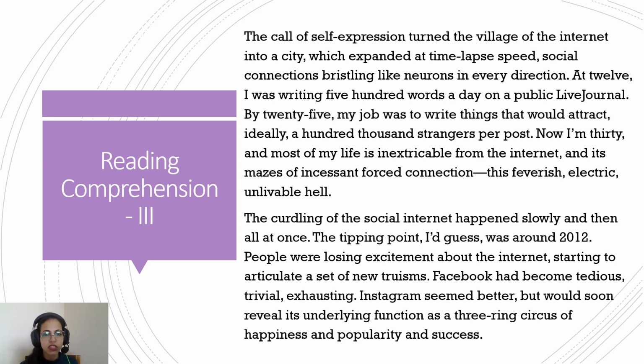So basically, the author is now telling us about his association with internet and how internet has grown. Through it, the author is trying to paint a picture that when he was relatively younger, say 12 years old, he was writing public journals on it, which didn't have so many readers. So that's what the use of internet was at that point. Then by 25, it began to be used in his professional life. So he used to write blogs and things like that, and that would attract some 100,000 strangers per post.